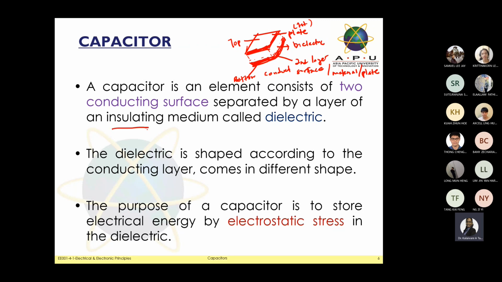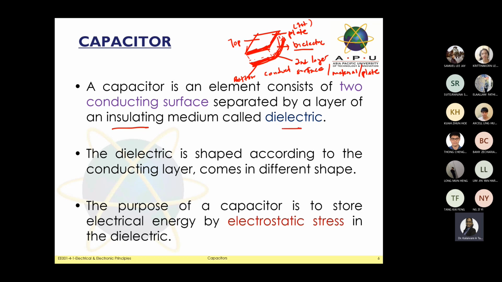So what do they mean by insulating? Take note, when they say a basic part of your semiconductor, there are three common things you need to know: semiconductor, conductor or insulator. The word they're using here, dielectric, is an insulating material, or an insulating medium. It means it's not going to conduct current flow between these two layers, unless you have a supply, then you will have current flow from this top layer to the second layer. So this is the middle layer, the insulating medium called dielectric.